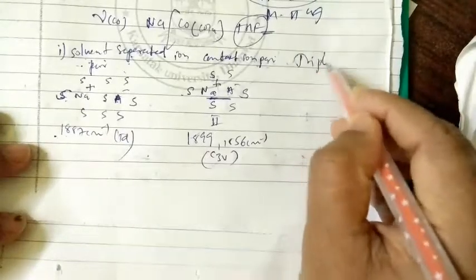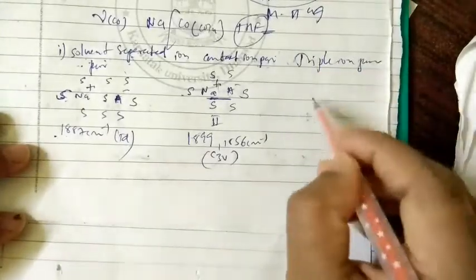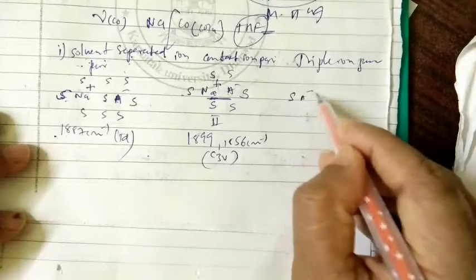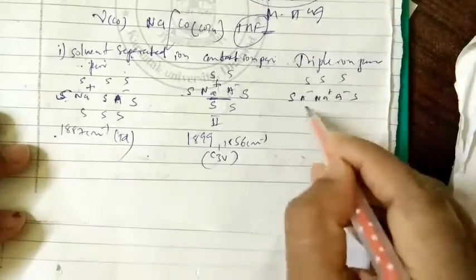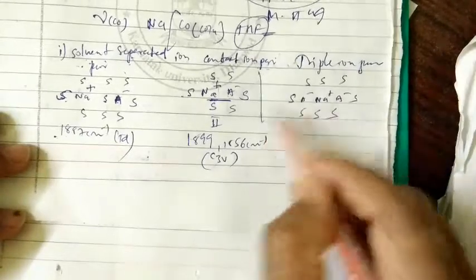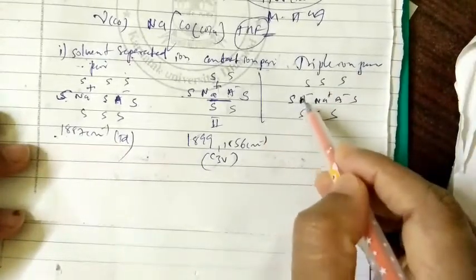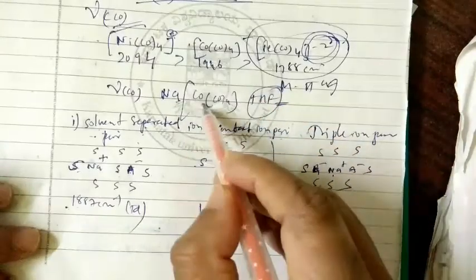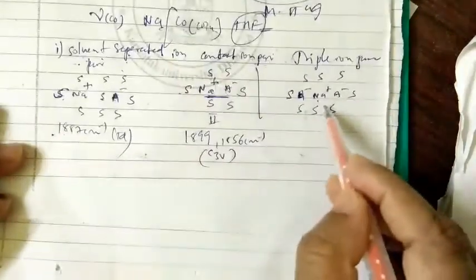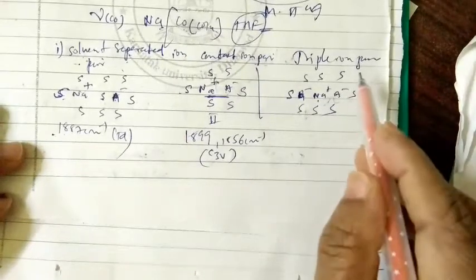And finally, you can see the triple ion pair. So one more thing is there, that is triple ion pair. So here what will happen in solvent? A- Na+ A- in solvent. Now this is a triple ion. This is there: A- of the solvent, ion of the solvent, again Na+ of this complex, sodium tetracarbonyl cobalt complex, Na+, and so this triple ion condition is there.